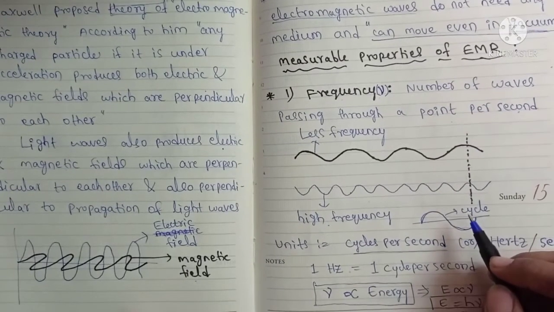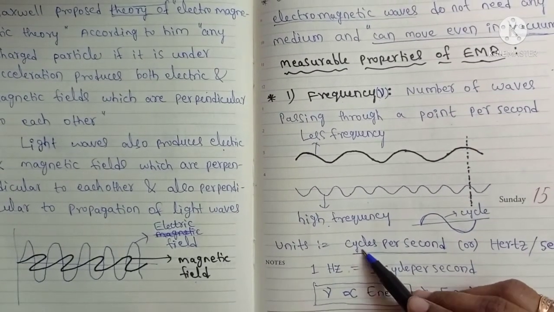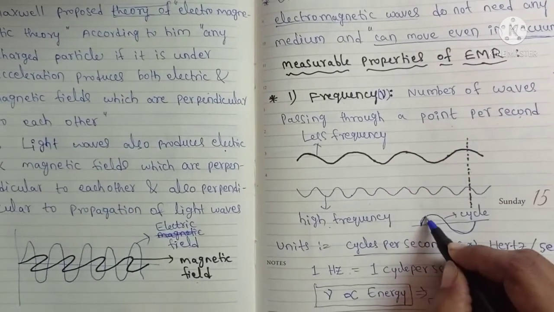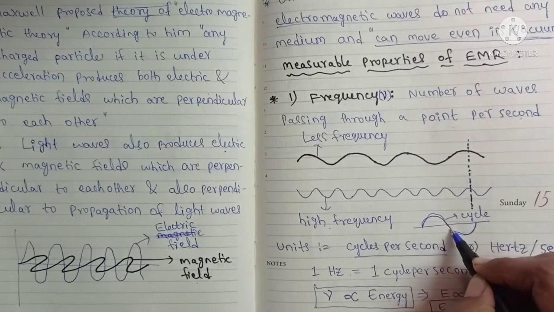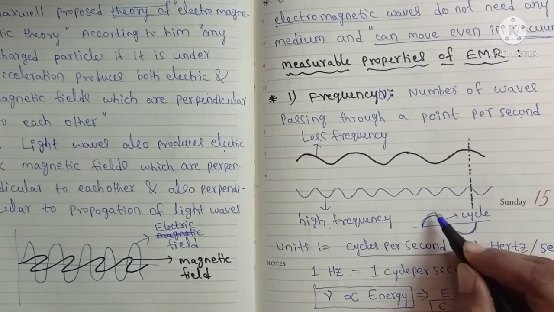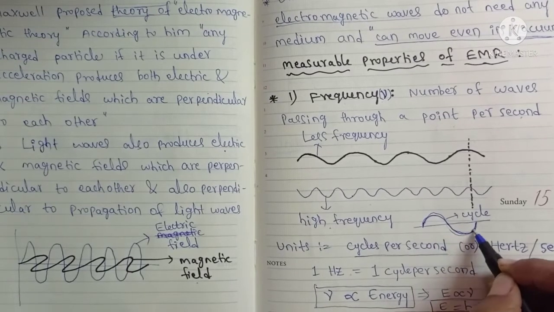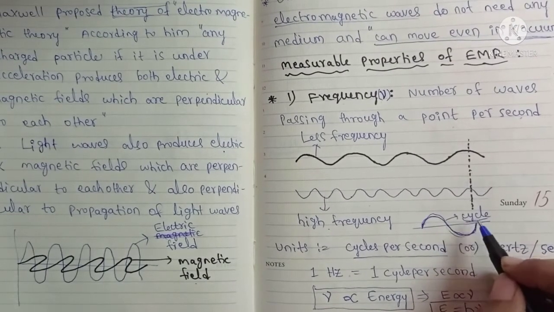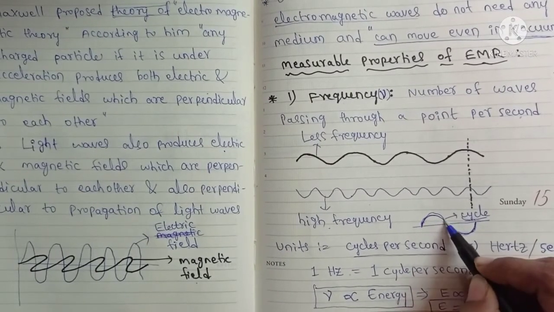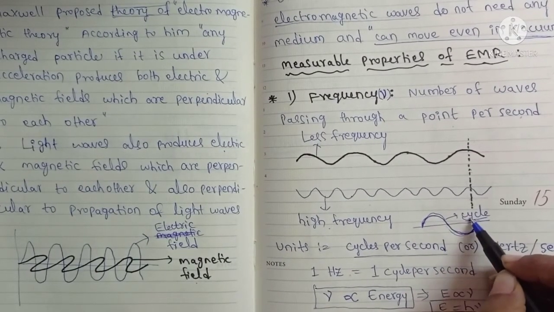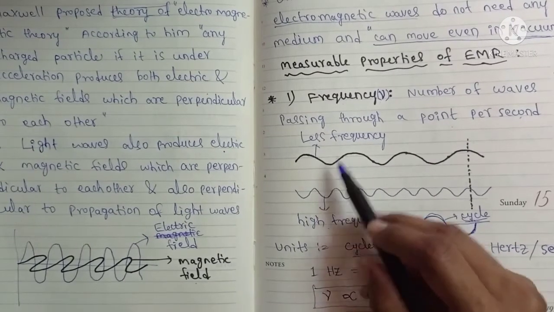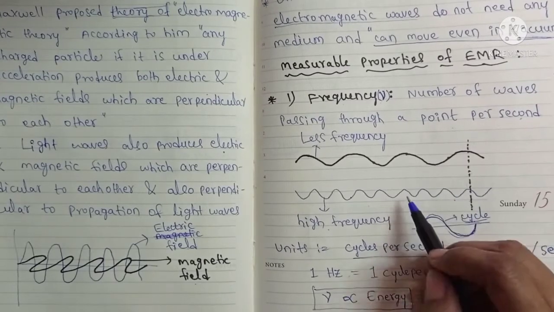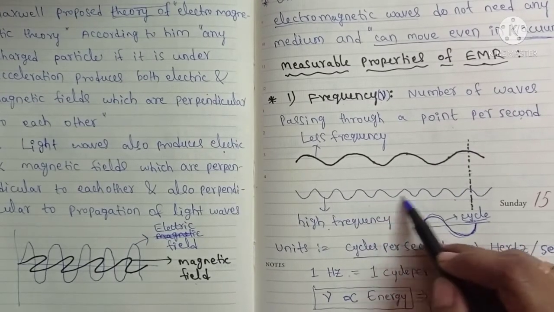The unit for frequency is cycles per second. If you see, this is called the crest and this is called the trough. This is a complete cycle of a wave. One crest and one trough make one cycle. Here the number of cycles passing through a particular point is higher for this radiation.